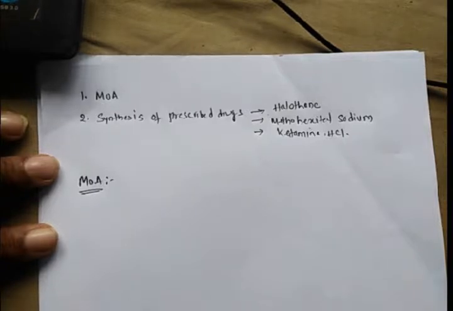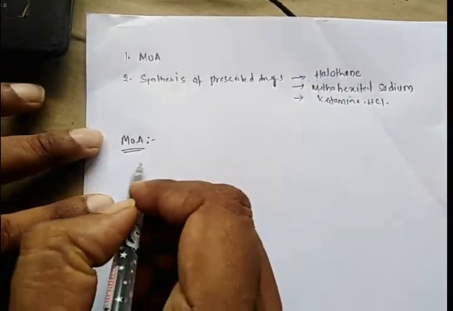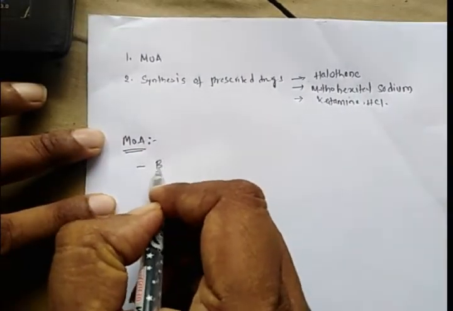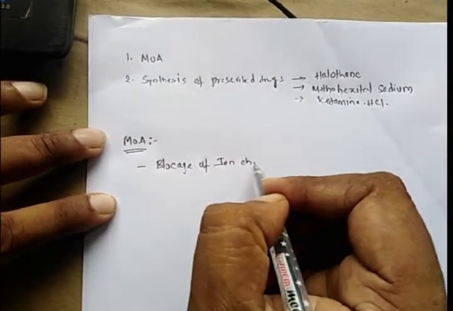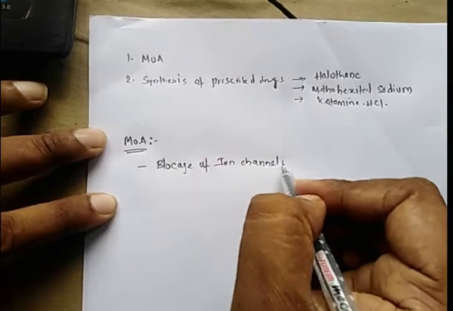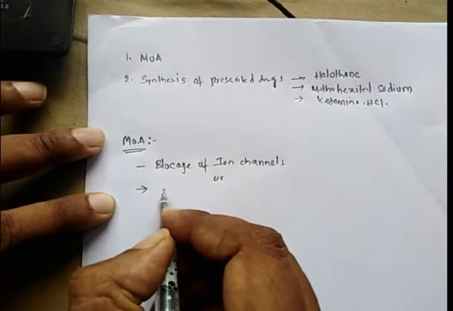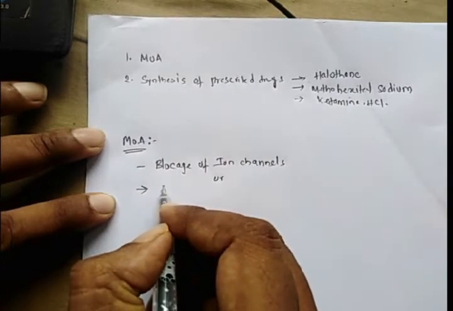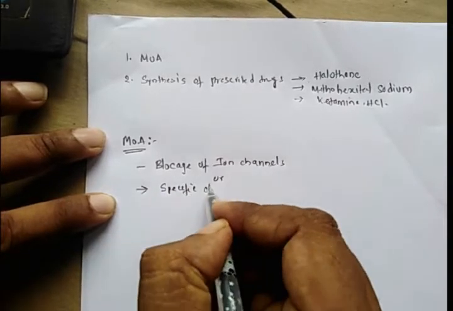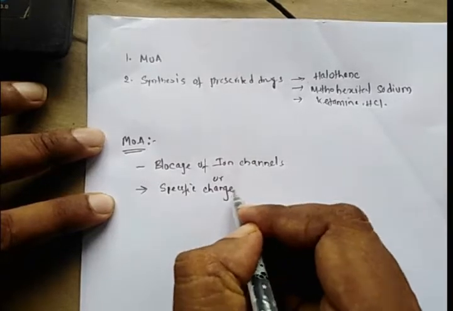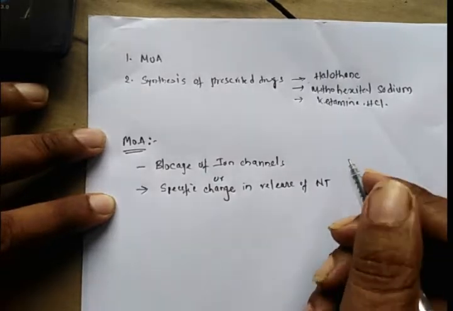The mechanism generally involves blockage of ion channels, or the other possible mechanism is that general anesthetics produce a specific change in release of neurotransmitters.